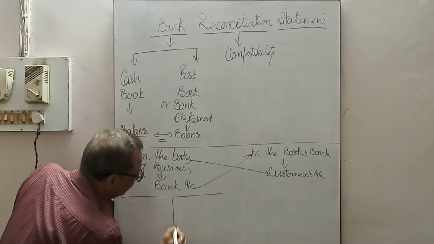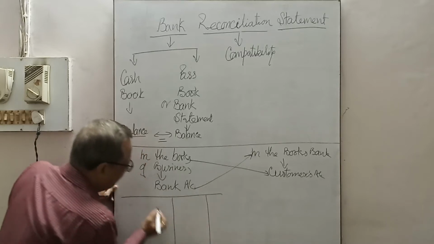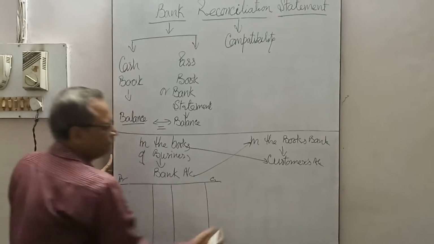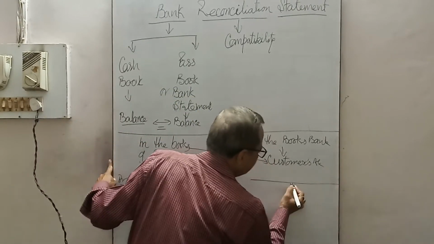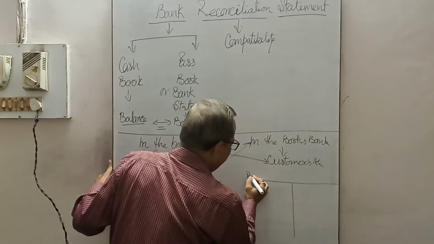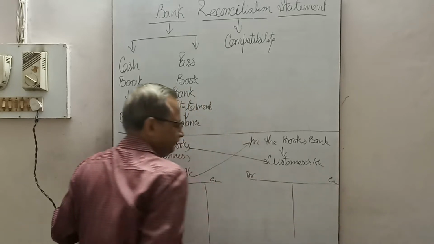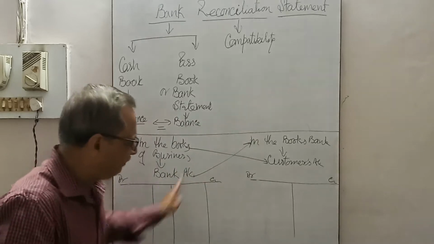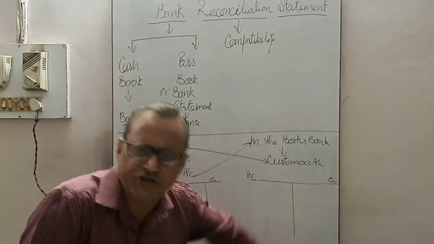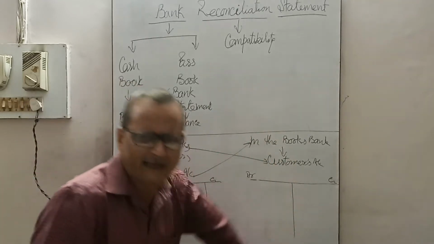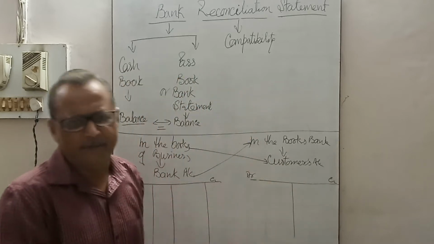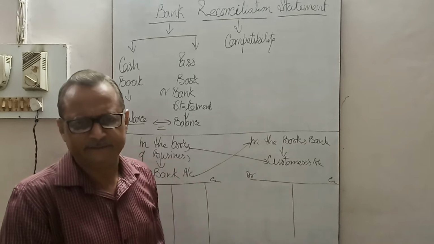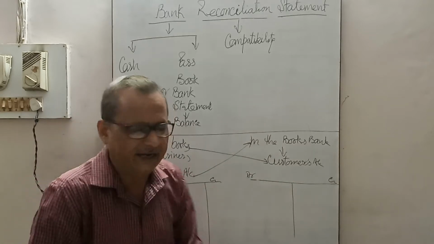See here. This is, suppose, the bank account, debit and credit. This is the customer's account, debit and credit. These are two accounts. Both are prepared according to the double entry system. They are opening that account using debit and credit in the same manner. Now see the transactions.